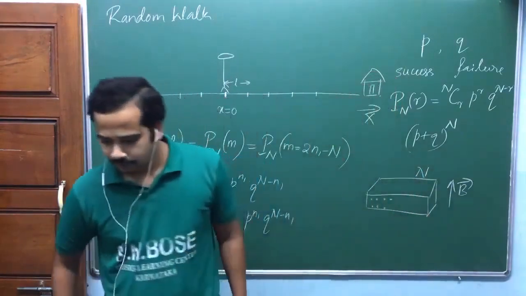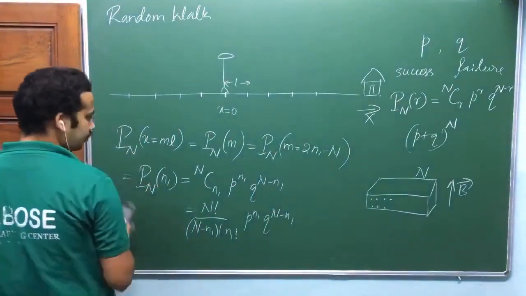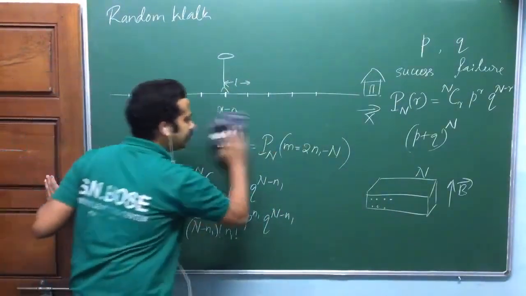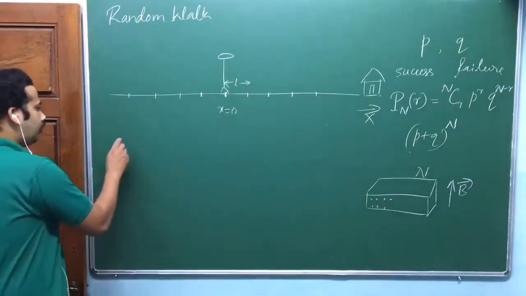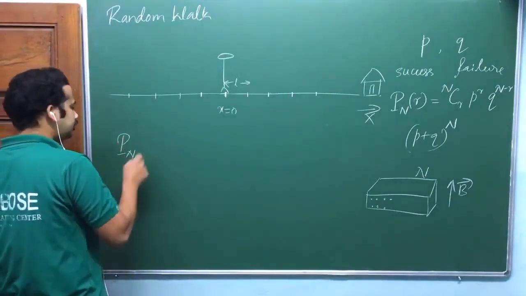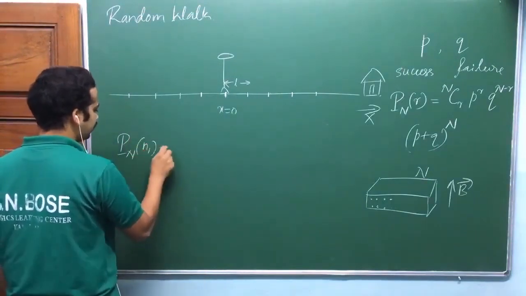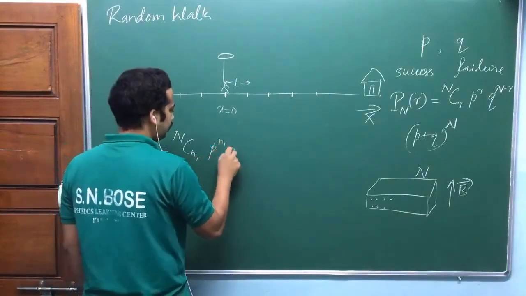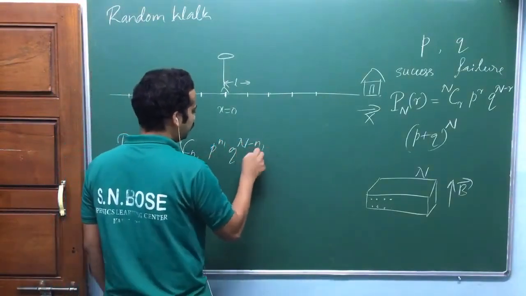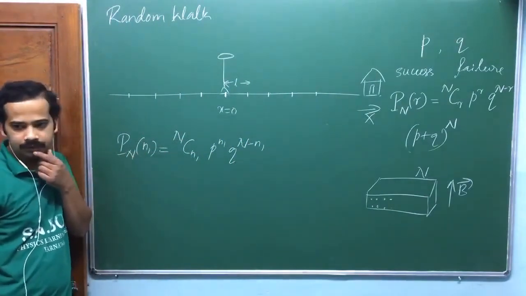Now look at here. One thing that you need to convince yourself of here is, okay, this is the whole binomial distribution. Now how do you verify this probability after n1 steps to the right, isn't it? That's equal to n C n1 p raised to n1 q raised to n minus n1. N minus n1 is n2, isn't it? How do you verify this probability? Quickly.